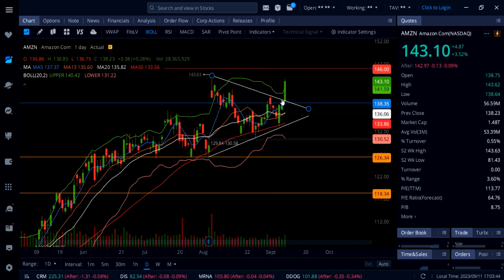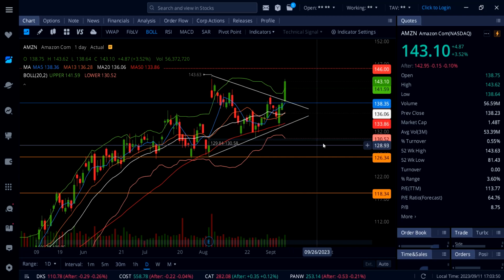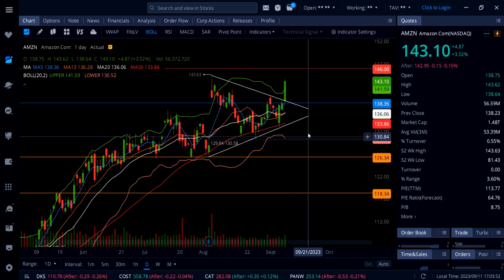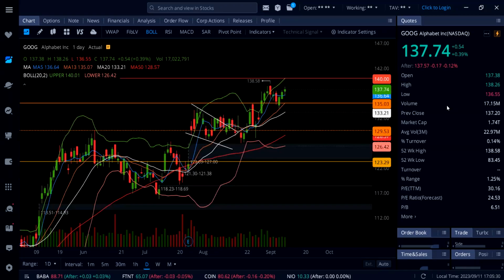Also, we got CPI, PPI. Tomorrow we got an Apple event going on, so that could be something to watch, especially on Apple stock. Apple stock moving higher or going lower could bring the market down or push the market higher. Amazon stock, big level of support down here at 138, and now we have resistance at 143.63 and then 146.